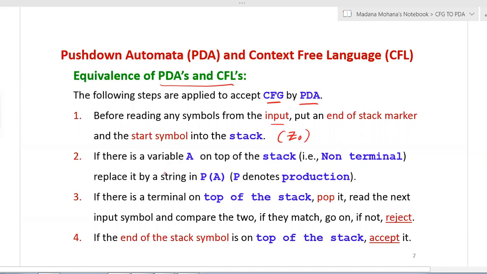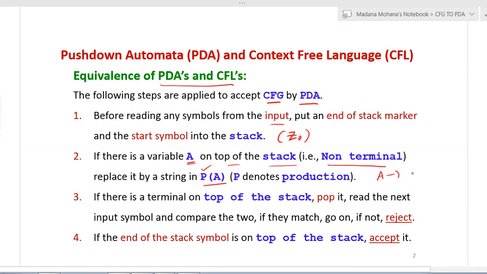Then, if there is a variable on top of the stack, let us say capital A is the variable, which is also called a non-terminal, then replace it by a string in P of A, where P is nothing but the productions.